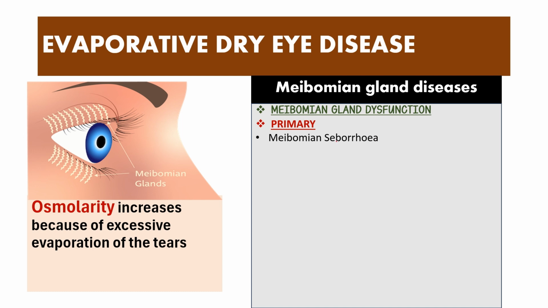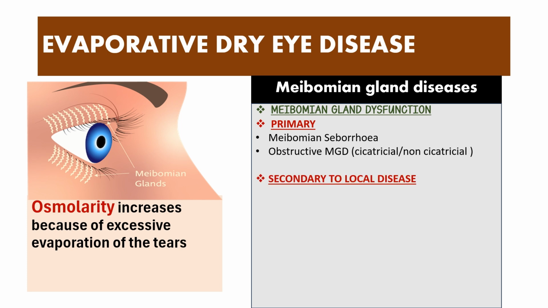So it could be either because of meibomian seborrhea. In seborrhea, you have excessive oily secretion of the meibomian gland, but the quality of the meibum is not good, right? Or you can have some obstruction at the meibomian gland orifices. So although you have nice oil produced by the meibomian gland, it is not going to come out on the ocular surface at the mucocutaneous junction, right? So that could be cicatricial or non-cicatricial.